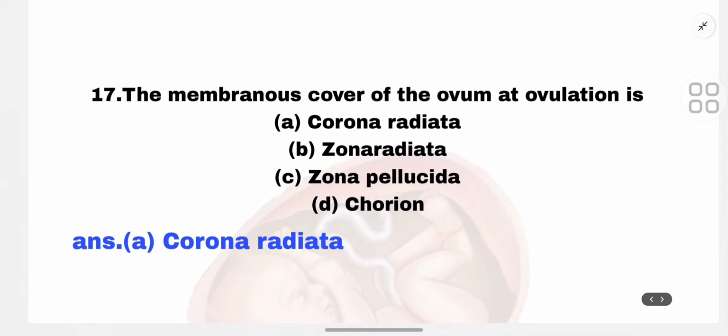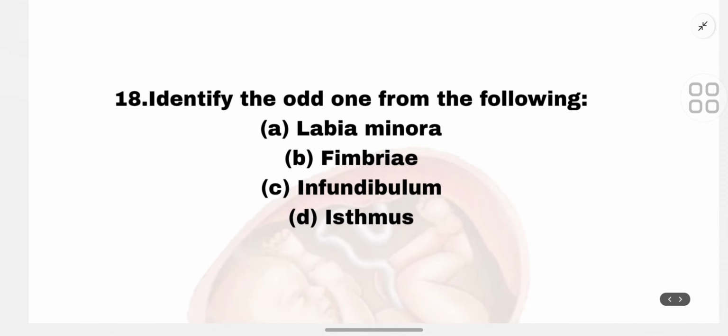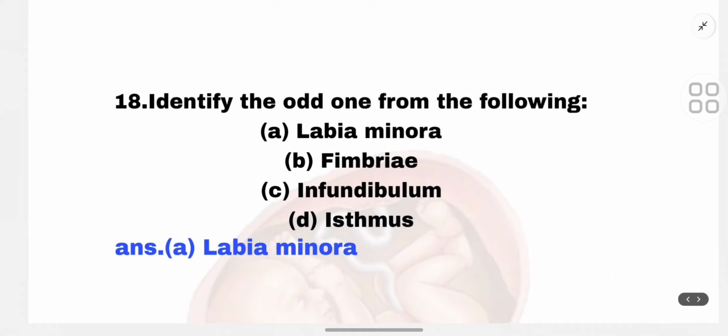So the 18th MCQ is: identify the odd one from the following: A. labia minora, B. fimbriae, C. infundibulum, and D. isthmus. So the correct option is A. labia minora.